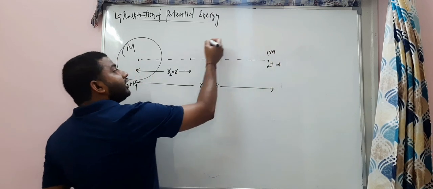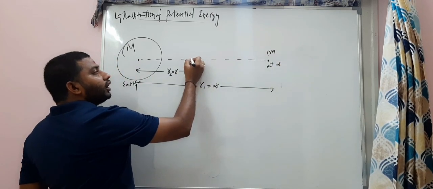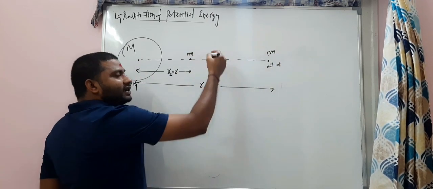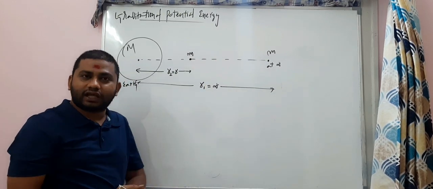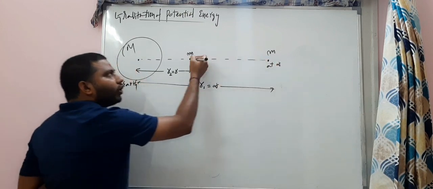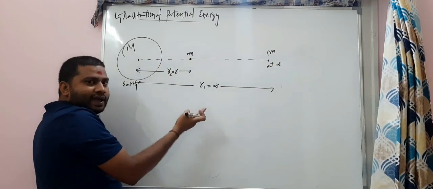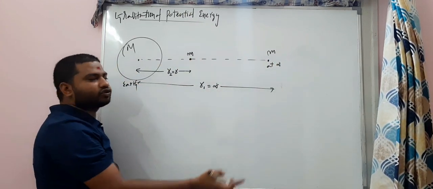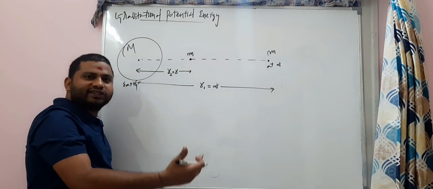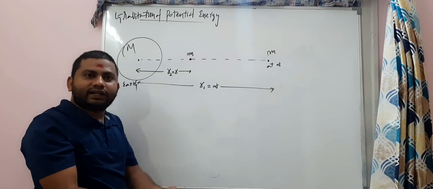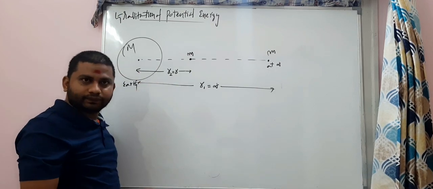From infinity to this point, to bring this mass, some amount of work is done by the gravitational force. Yes or no? Gravitational force will be there between these two masses, and there is a displacement between these two masses. Force is there and displacement is there, so there is work done by this gravitational force.